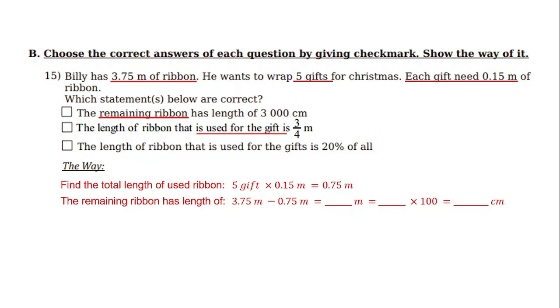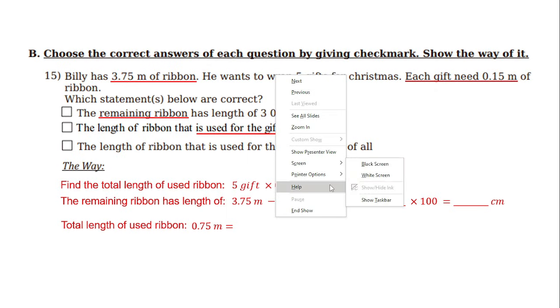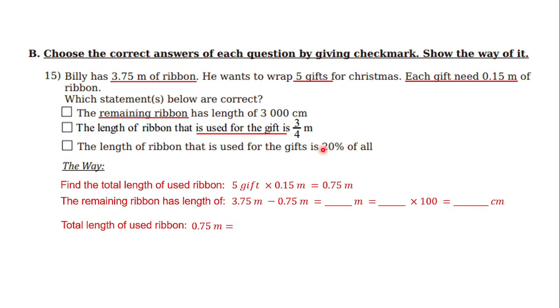Okay. So used for the gifts means the number that you already obtained here. It is 0.75 meters, right? So let's convert this decimal into a fraction. How? Because there are 2 digits behind the decimal mark, it means it is out of 100, or we can make the denominator 100. So 0.75 meters means 75 out of 100.